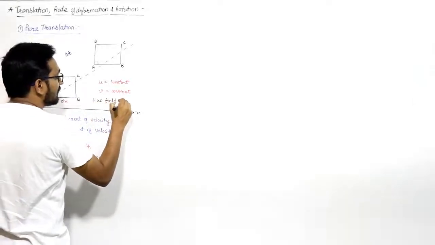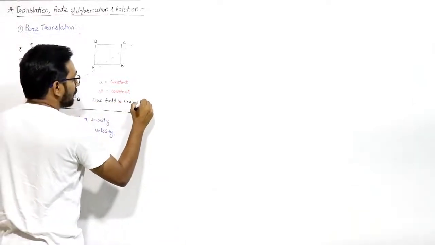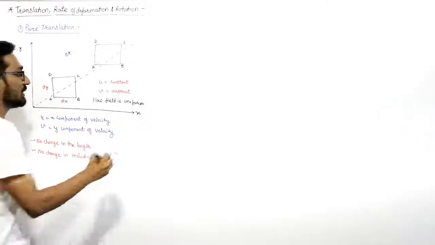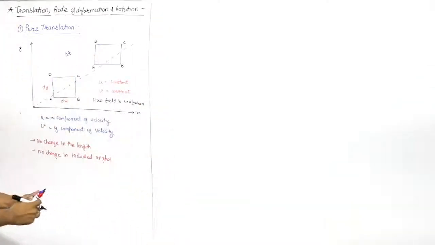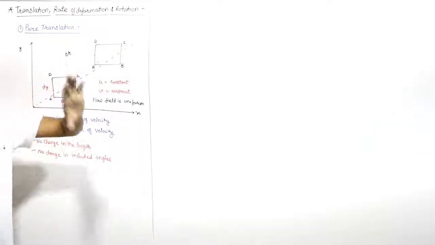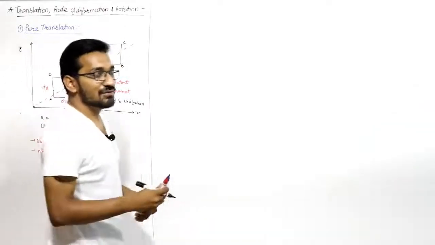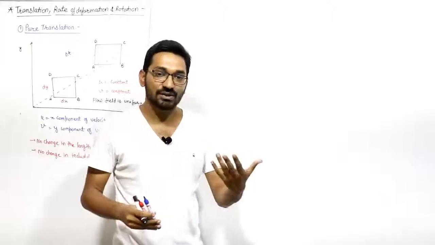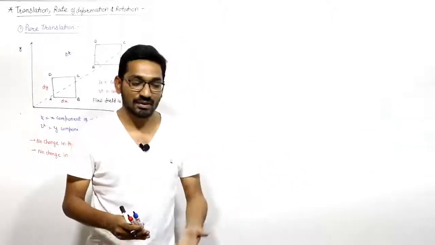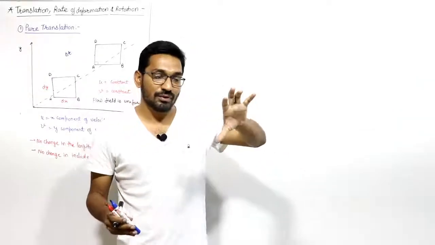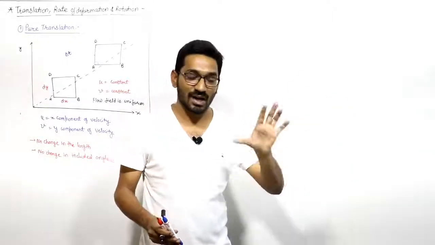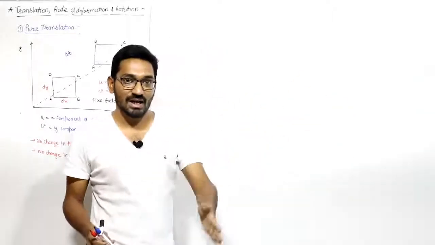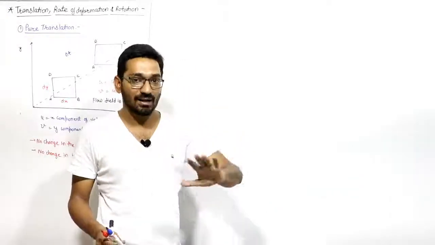Flow field is uniform means in a space the fluid velocities are not changing. The flow velocities are not changing in the space, and the flow velocities are constant. Then we can say that the fluid particle is in pure translation. So in any flow, if the flow velocities are constant, they are not a function of x, y, z or time, then the fluid element will be in pure translation. There should not be any change in the length of the fluid element and the included angle also.